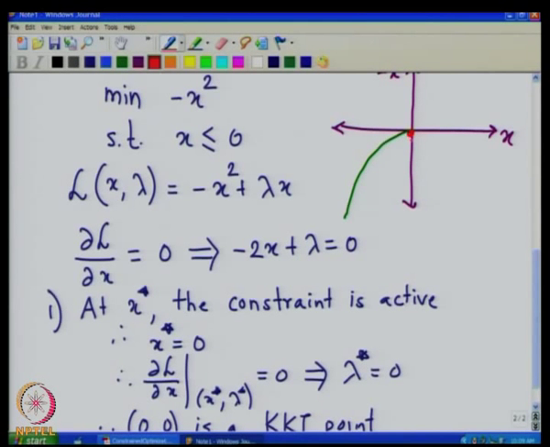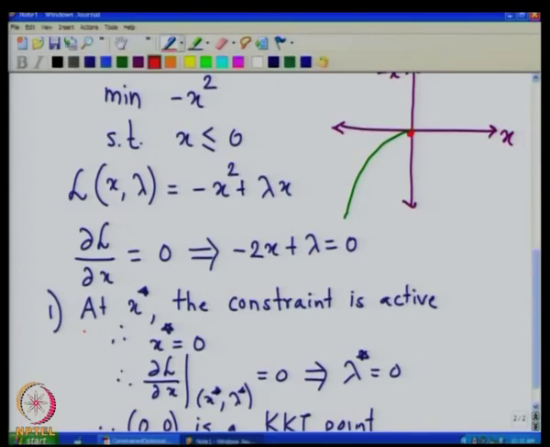You will see from this figure that in fact this point is a local maximum. So, although this point satisfies the KKT conditions, it is a local maximum. Therefore, satisfying KKT conditions does not guarantee a local minimum.